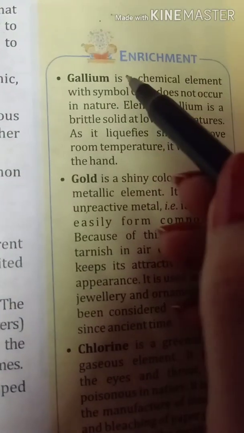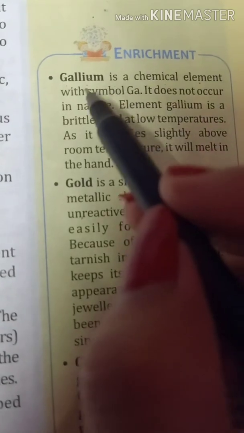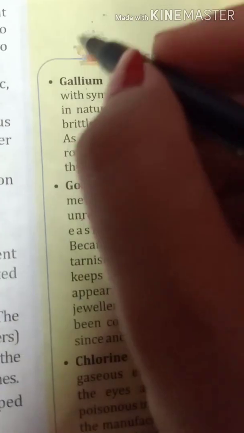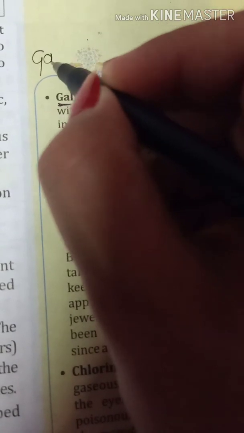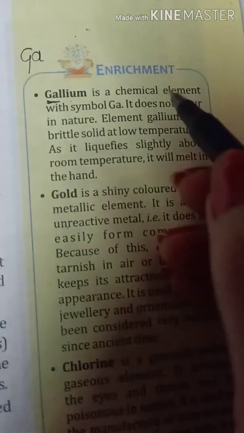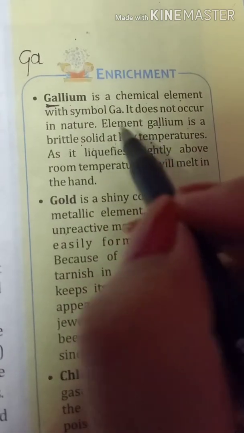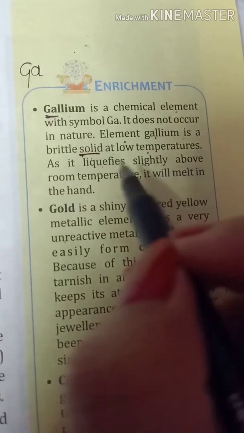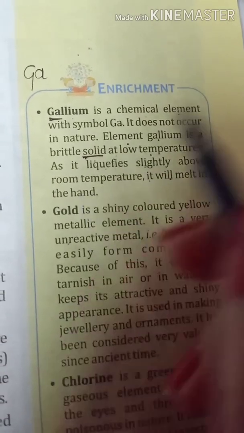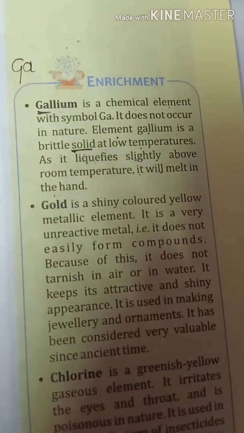Next we have study about few elements. First element is gallium. Gallium is a chemical element with symbol capital G small a. Symbol of gallium is first 2 letters of gallium. First letter in capital and second letter in small. It doesn't occur in nature. Element gallium is a brittle solid at low temperature. It is solid in nature at room temperature. As it liquefies slightly above room temperature, it will melt in the hand. Why it will melt in the hand? Because of heat produced.